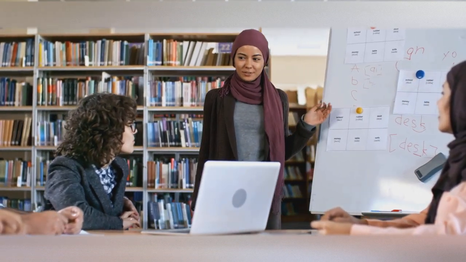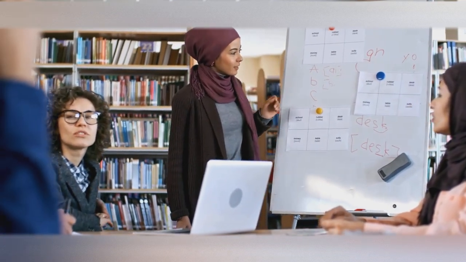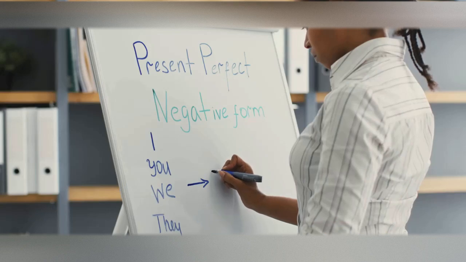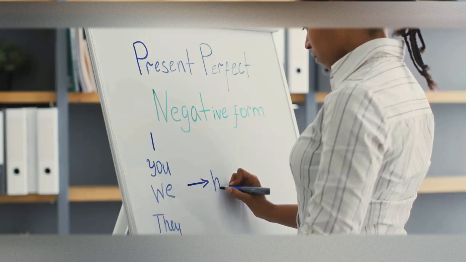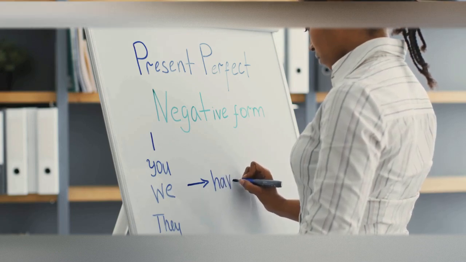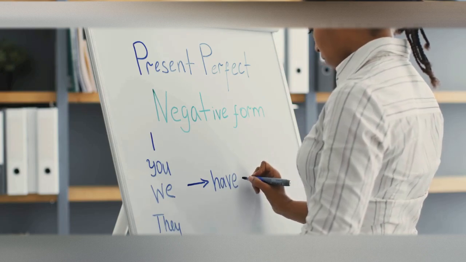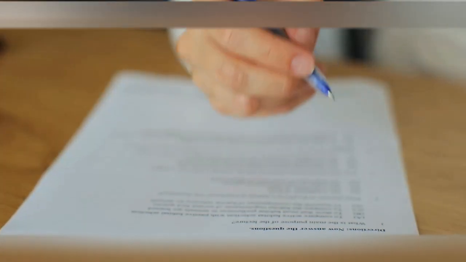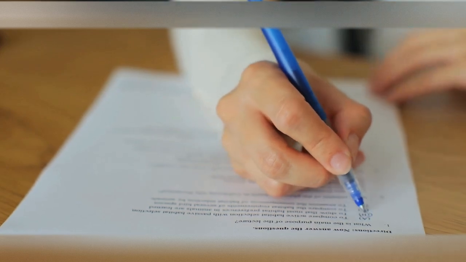For example, if someone says, "I will meet you here tomorrow," in indirect speech, it transforms into "he said he would meet me there the next day." Notice how here becomes there, and tomorrow shifts to the next day. This change helps to clarify the context for the listener. Let's break down some common time expressions and their transformations.